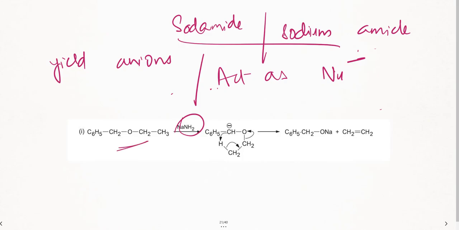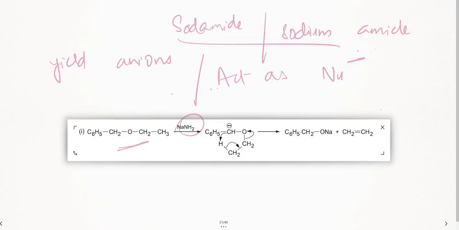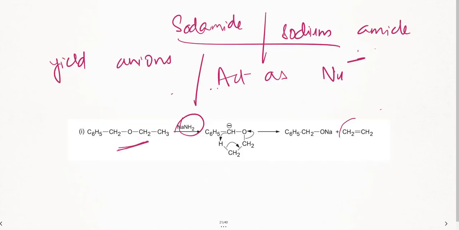Here, mainly wherever there are ethers, that is what you need to remember. Ethers are getting converted to sodium methoxides and alkenes. This is most important. So whenever sodamide is there, it acts on ethers or halo ethers.